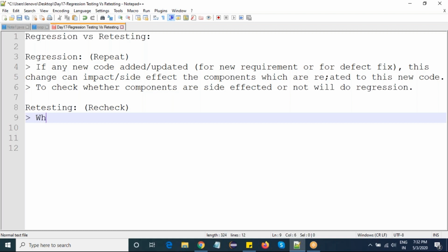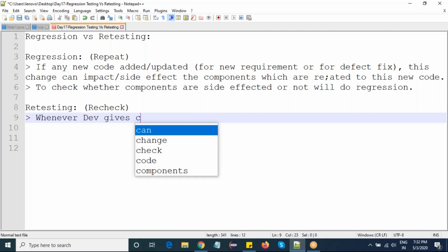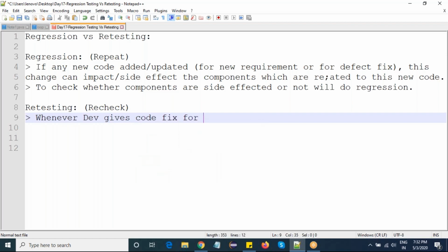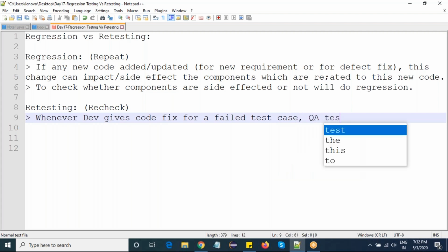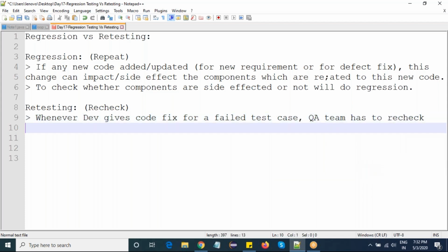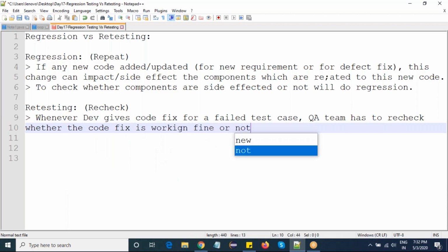So whenever the developer gives a code fix for a failed test case, the QA team has to recheck whether the code fix is working fine or not.